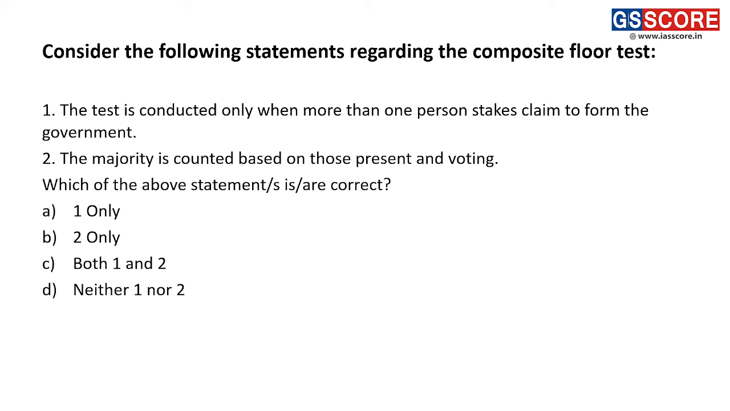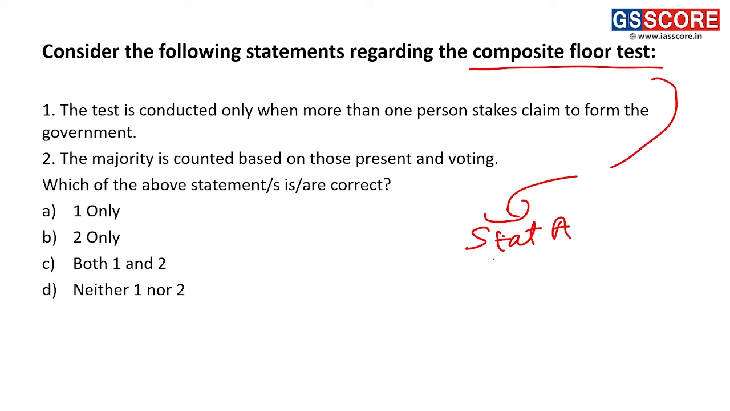Okay, the last question of today. Consider the following statements regarding composite floor test. What is composite floor test? I'll explain it to you. Composite floor test is when in one particular assembly, for example state A, there are 100 seats in the Vidhan Sabha, that is the state legislative assembly. In this assembly, there are 2 members, B and C, both claiming majority. Both claim that they have 51 members supporting them.